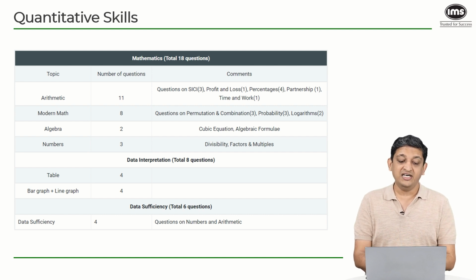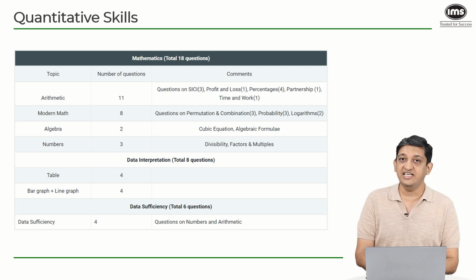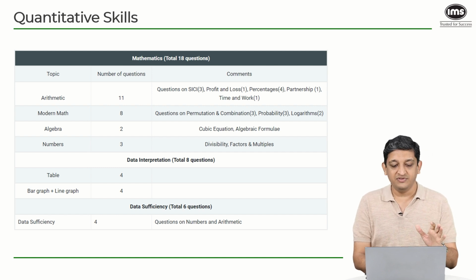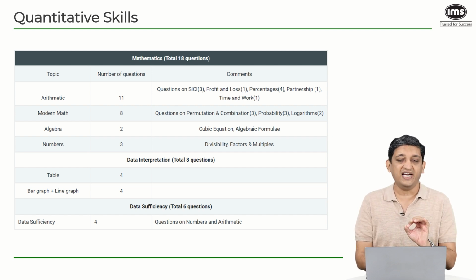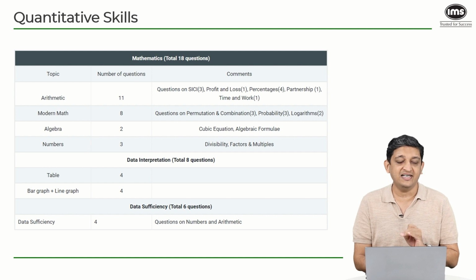Similarly, if you look at the data interpretation bit, there were 4 questions per set, and there were 2 sets present as a part of the DI part of the entire section. Again, these were manageable sets. And similarly, there were some data sufficiency questions. So you can see the entire list of details on your screen, and you can see what kinds of questions are asked at the NMAT.